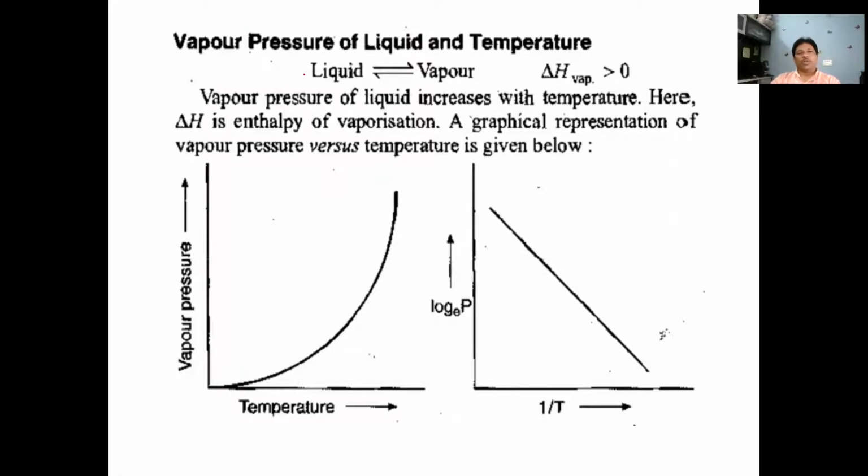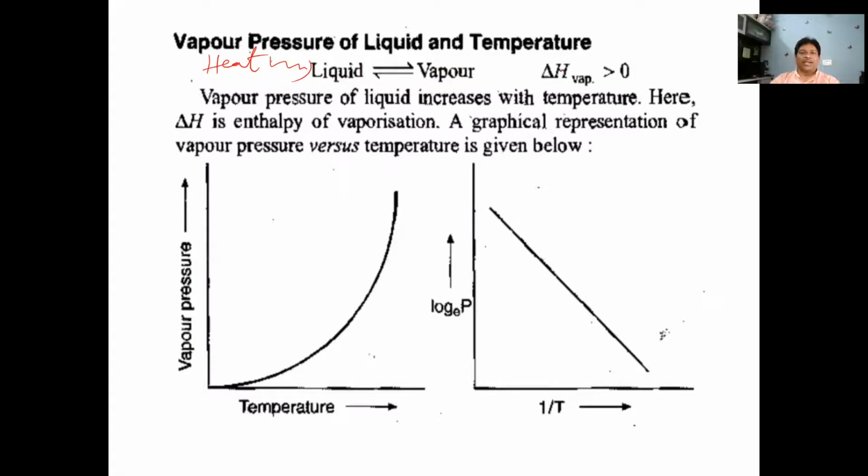Suppose you take a liquid. On heating, the liquid changes into vapor, which means the liquid absorbs some amount of heat energy to convert into vapor. This phenomenon is evaporation, liquid to vapor. The conversion of liquid into vapor is called evaporation, and the conversion of vapor into liquid is called condensation. Condensation is the process of conversion of a gas into liquid, vapor into liquid.